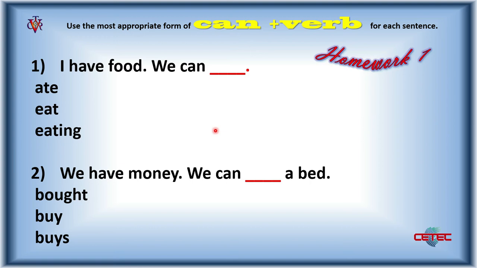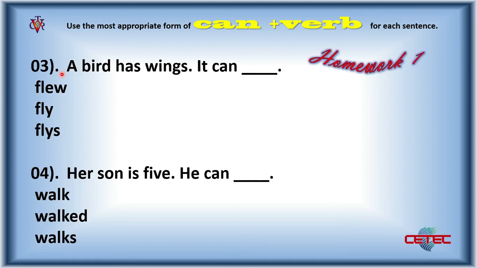Now, homework number 1. In that homework, you have to use the most proper forms, can plus verb, for each sentence. I have food. We can. You have 3 options to answer. Question number 2. We have money. We can a bed. Next sentence. Number 3. A bird has wings. It can.